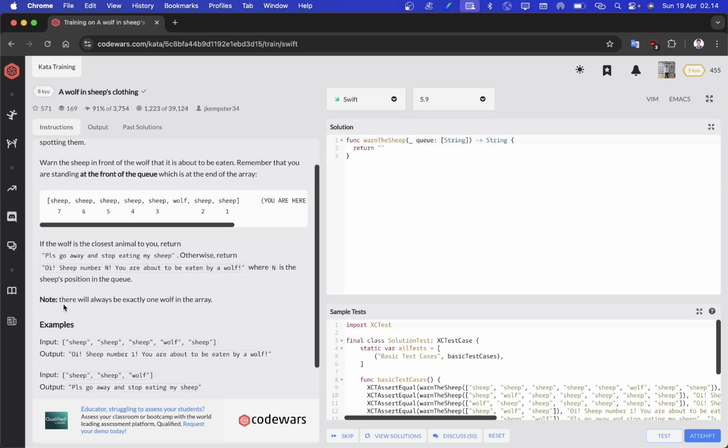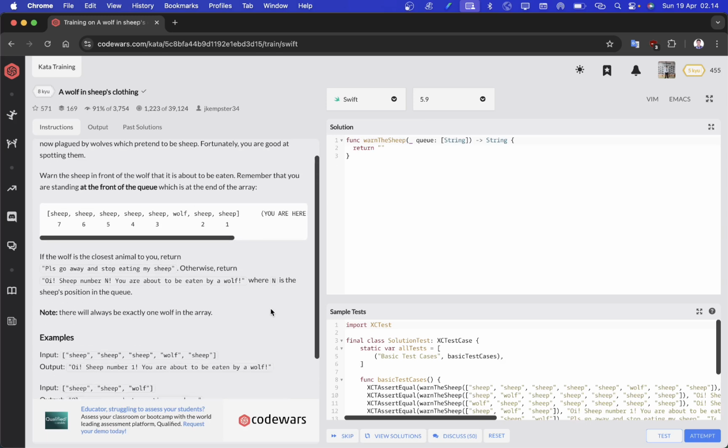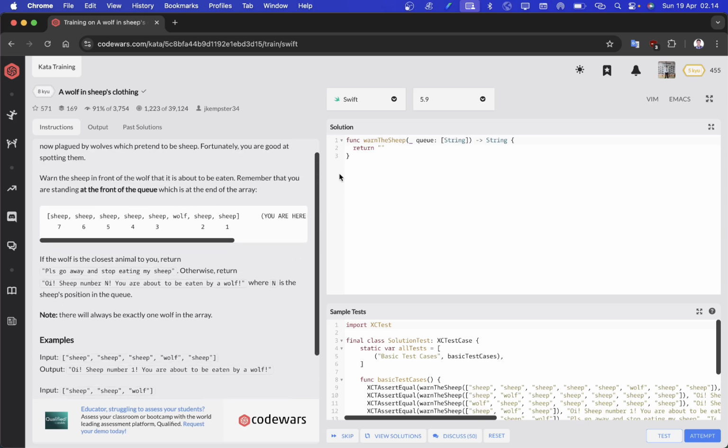As a note, it is stated that there will always be a wolf in the array. This means that in our line of sheep, there will always be a wolf present. Alright, that's clear enough. Now let's try to write the code.